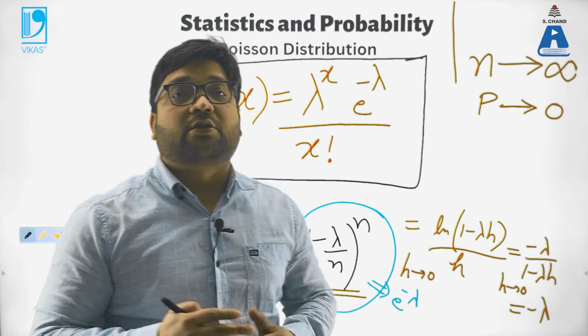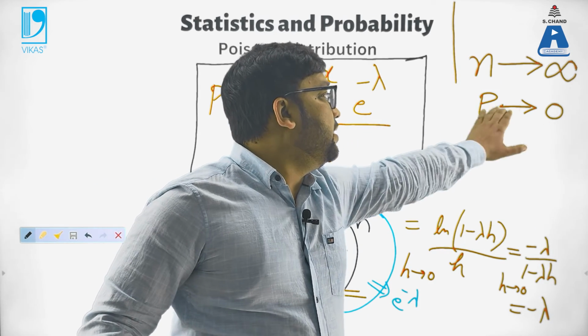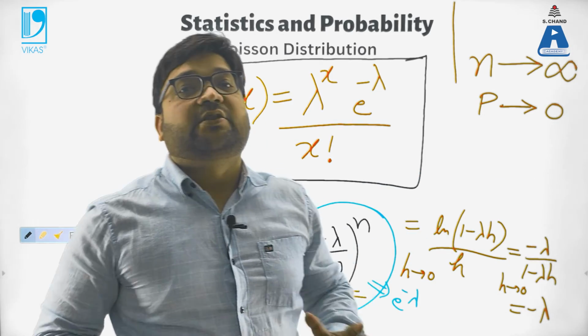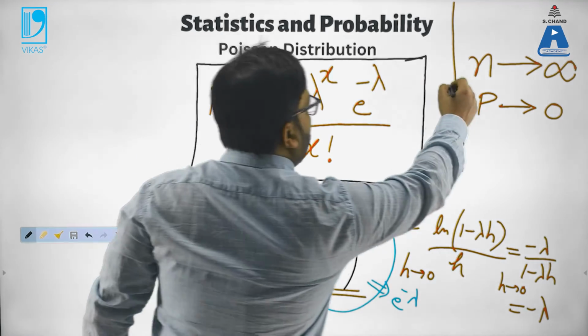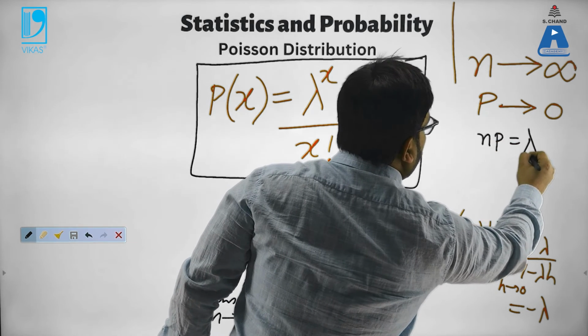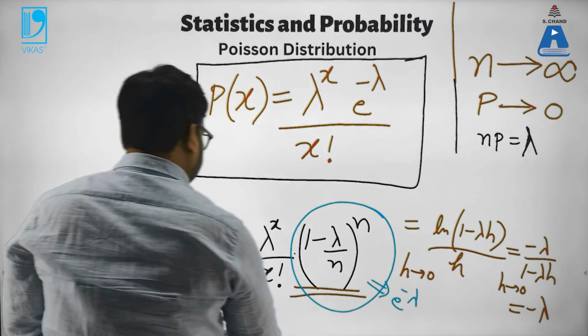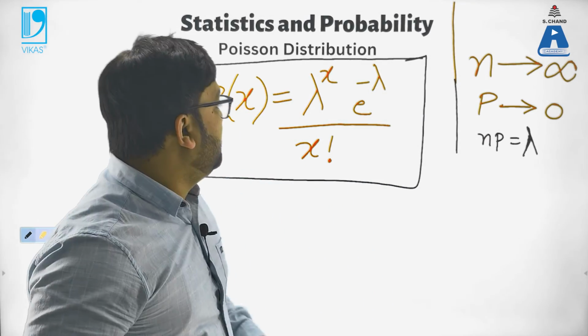This is just an approximation under the limits that n is very large, the probability of each event is very small, and the product n times p is a fixed number, lambda, a constant.